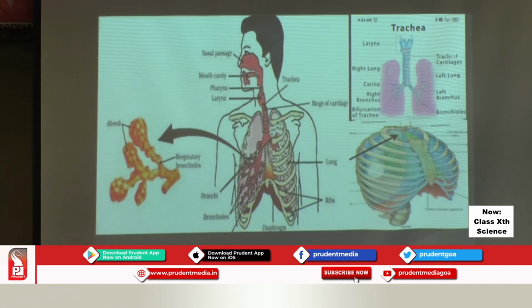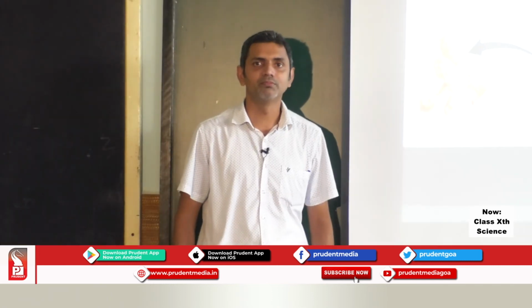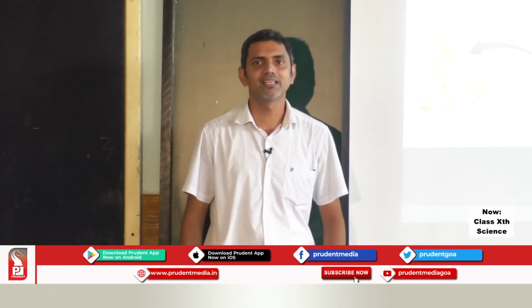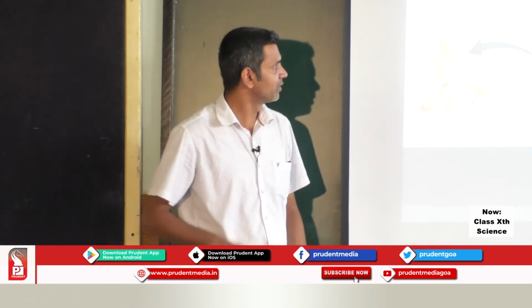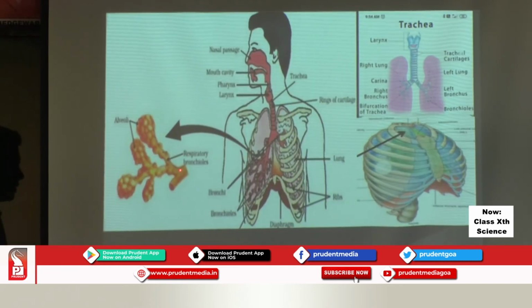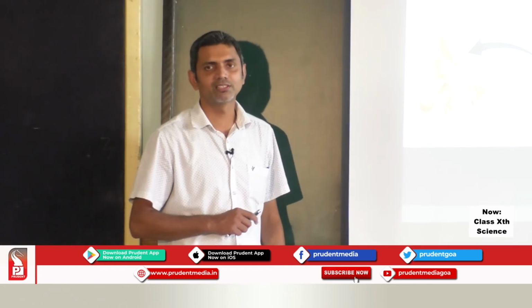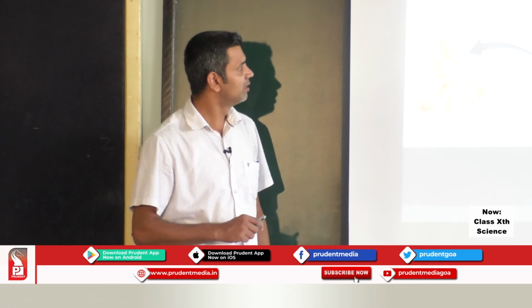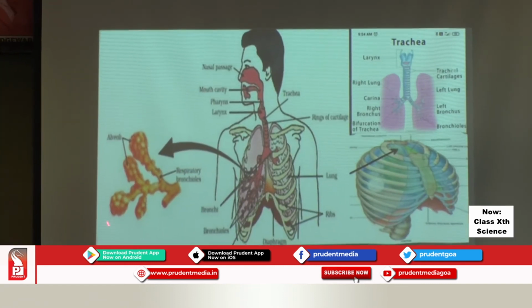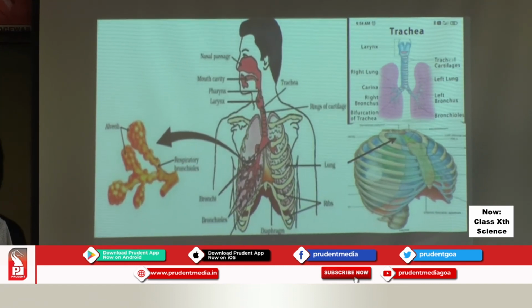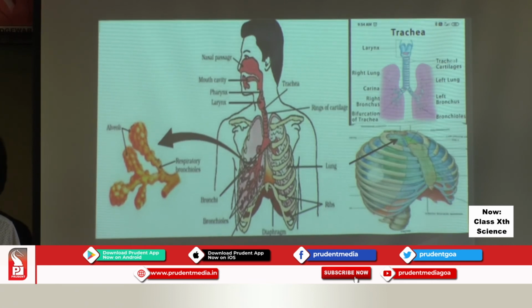This work is done by blood. Blood is an example of tissue. From the lungs, where the alveoli are balloon-like structures, the oxygen is transported to the heart by blood vessels.